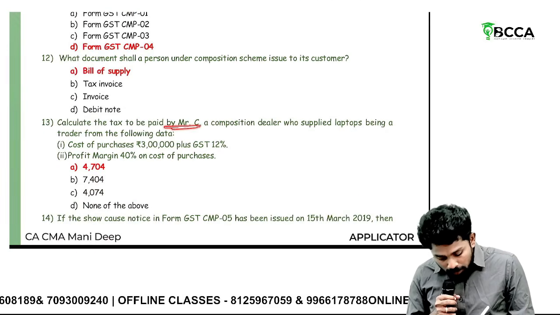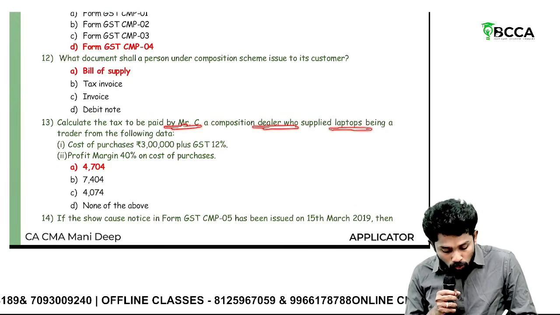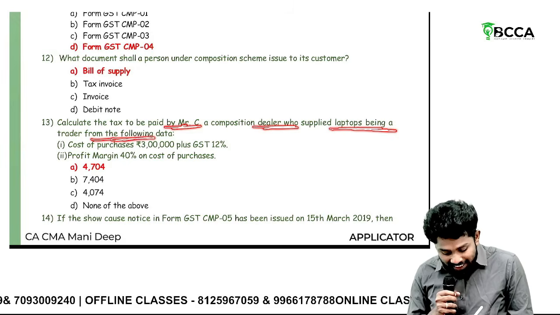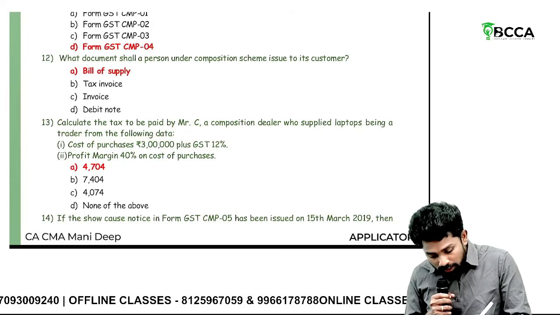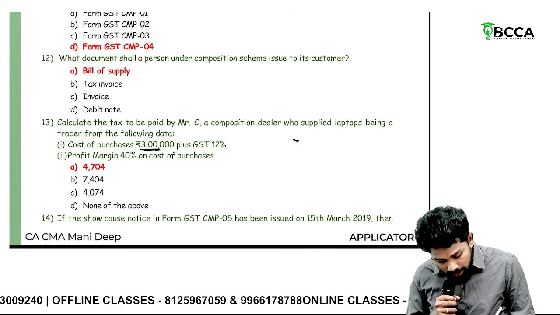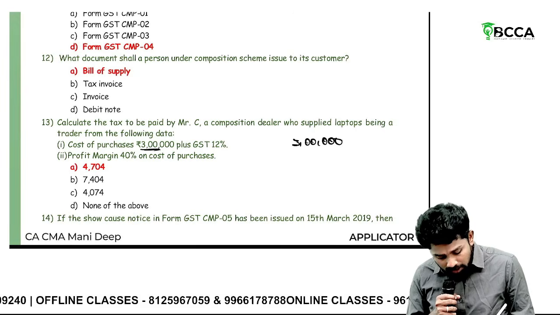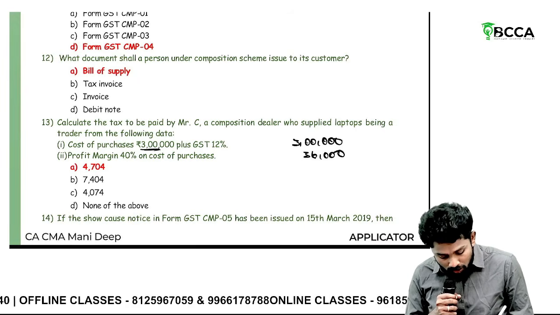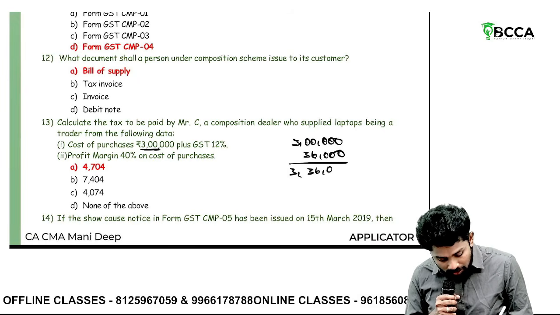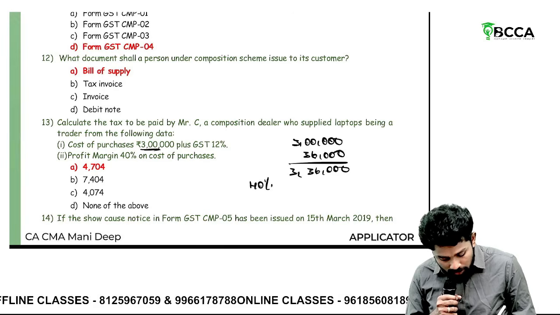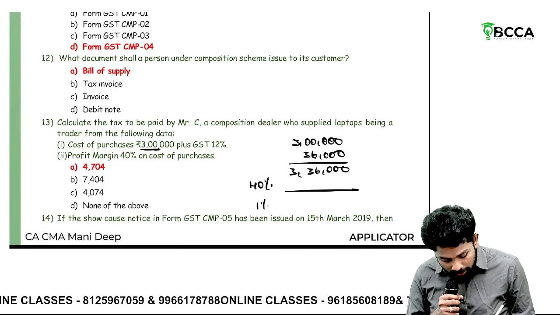Calculate the tax paid by Mr. C, a composition dealer who supplied laptops, being a trader. Sir, he's a trader, sir. So what would be his cost? Sir, laptop cost 3 lakhs. On this, he is having GST rate of 12%, 36,000. So his cost is what? 3,36,000. On this, margin 40% you should add. And on that, you should calculate 1%.